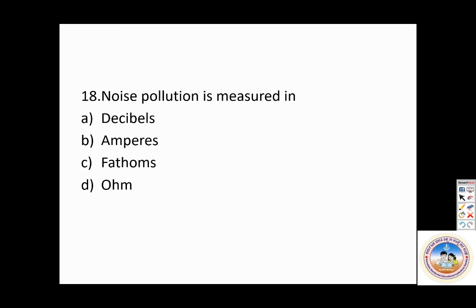See, noise pollution is measured in decibels. Decibel is the unit for sound.